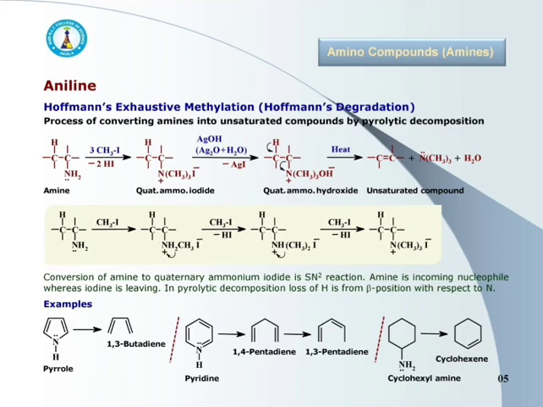Now, see the Hofmann's exhaustive methylation, also called as Hofmann degradation.